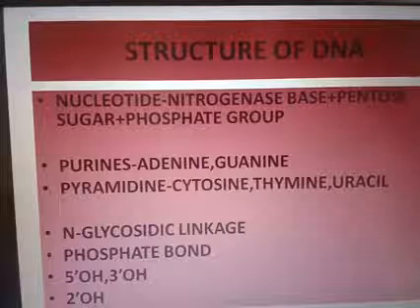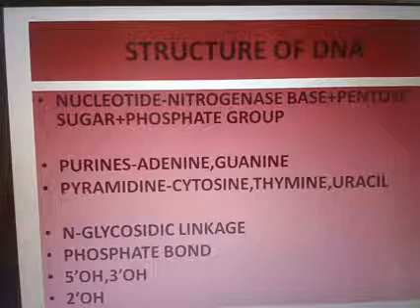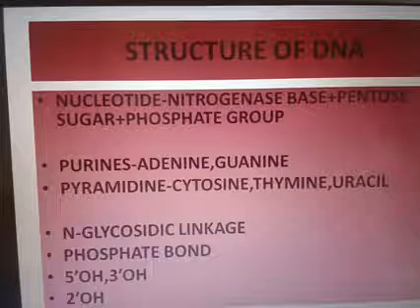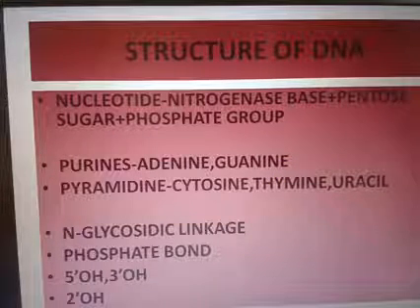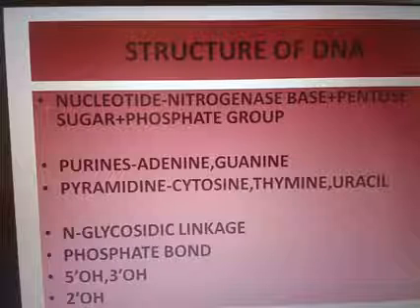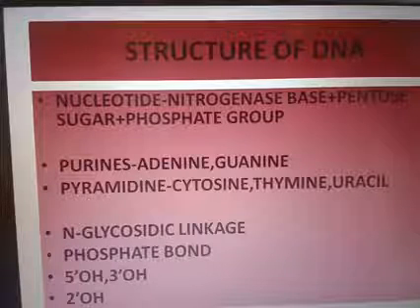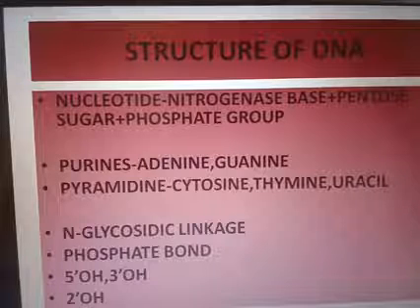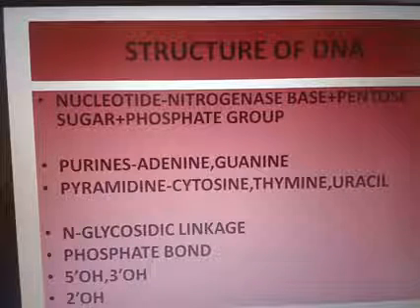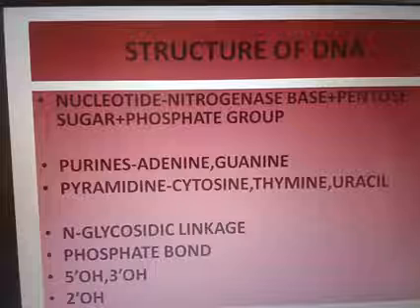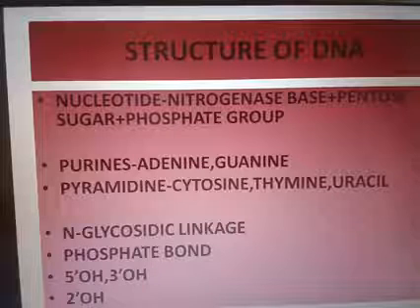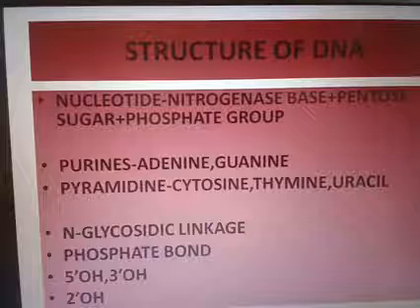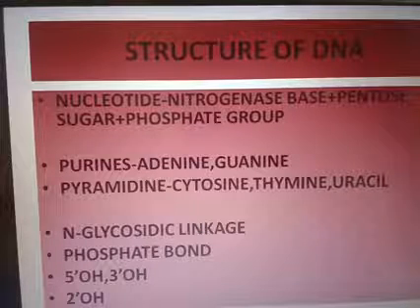is present between adenine and thymine, and between cytosine and guanine there is a triple bond. So adenine is a purine and thymine is a pyrimidine. Between adenine and thymine there are two bonds, and between cytosine and guanine there are three bonds. The full form of DNA is deoxyribonucleic acid.